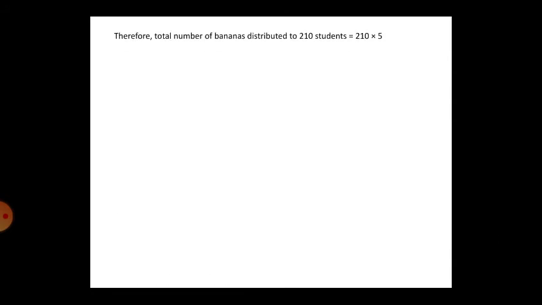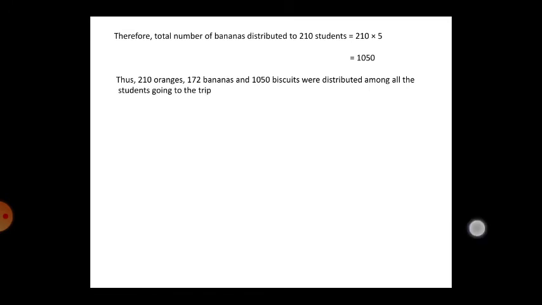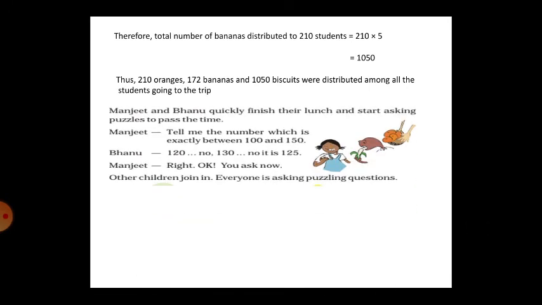Therefore, the total number of bananas distributed is 172. Sorry, this is for biscuits, change it to biscuits. The total number of biscuits distributed to 210 children, because 5 biscuits each, is 210 times 5, which is 1050. So 210 oranges, 172 bananas, and 1050 biscuits were distributed among all the students going on the trip.